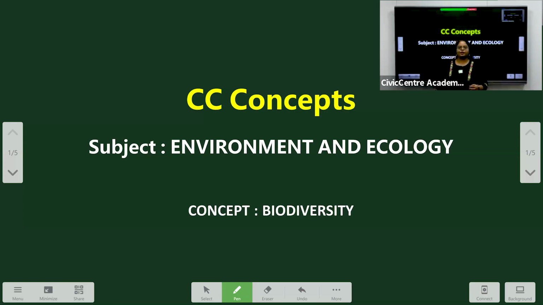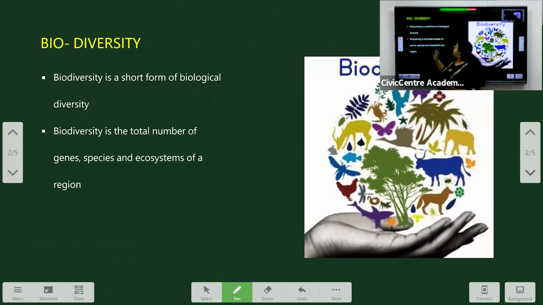Today let us look at another concept from the subject environment and ecology, that is biodiversity. Now what is biodiversity? Biodiversity is a short form for biological diversity. So this means that it represents the life and the diversity of life on earth.